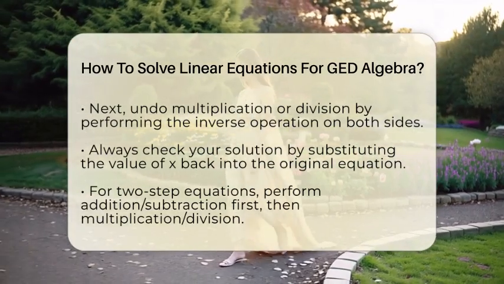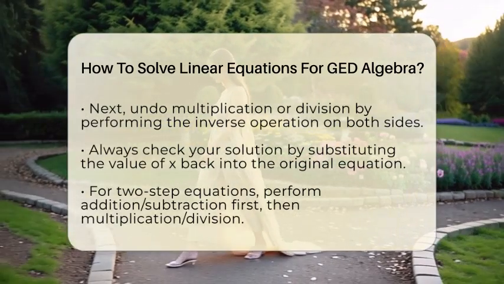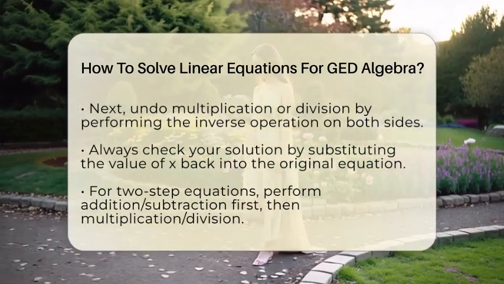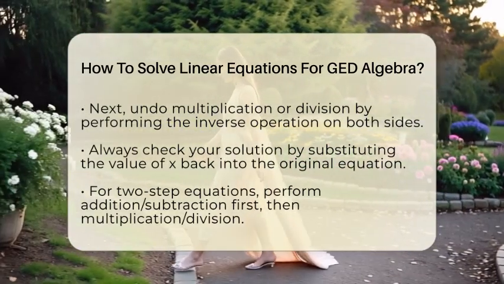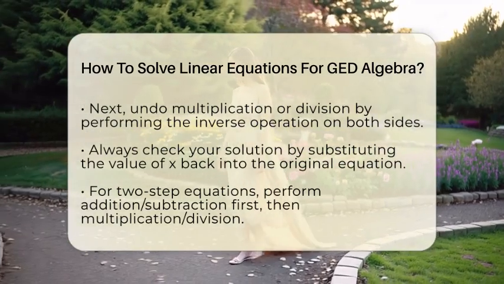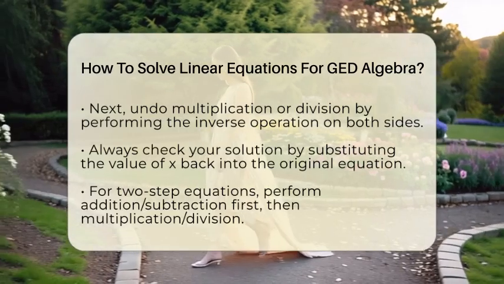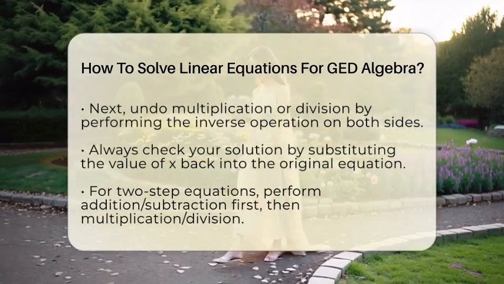Next, undo multiplication or division. If x is multiplied by a number, divide both sides by that number. If x is divided by a number, multiply both sides by that number. Using the same example, divide both sides by 3. That leaves x equal to 2.